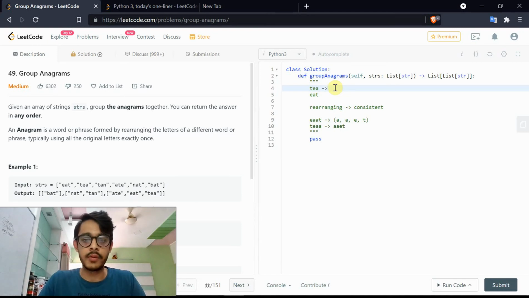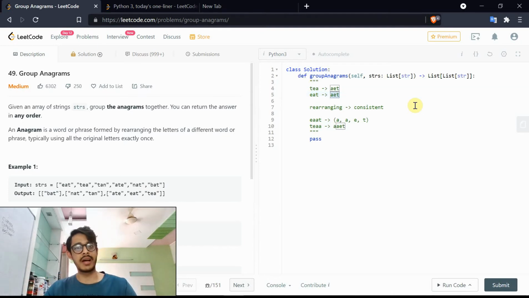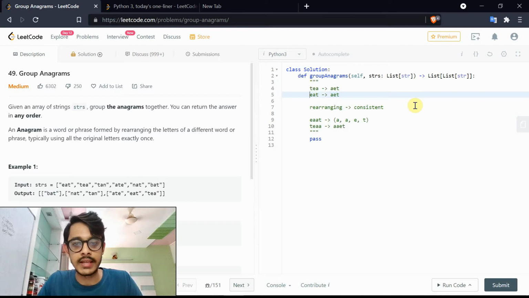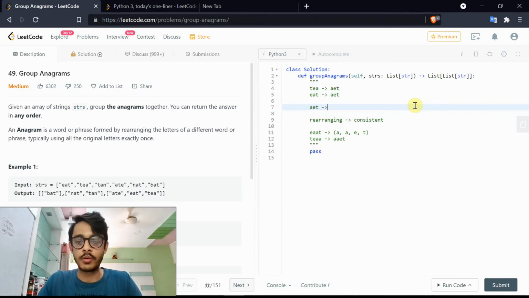So tea will now become A, E, T. Similarly for eat, it will become AET. And what does that mean? You can have these stored as the keys of a dictionary and the original words as the values. Corresponding to AET, you can have the values tea and eat from the list. And that is the solution to the problem.